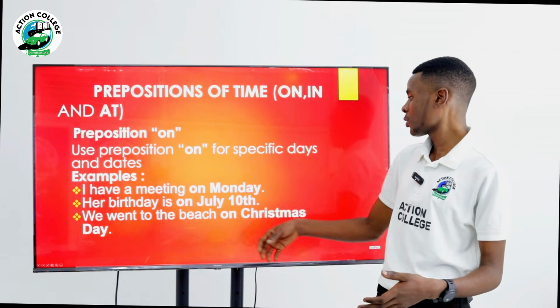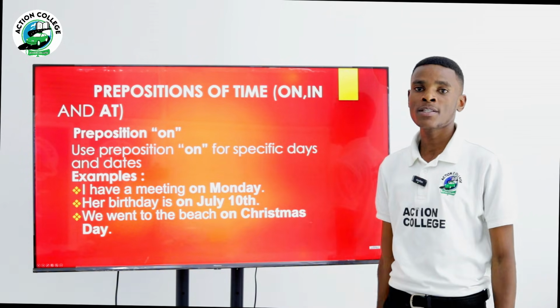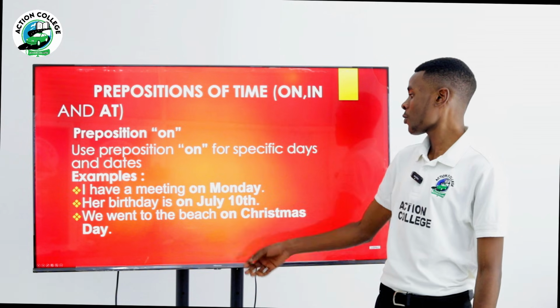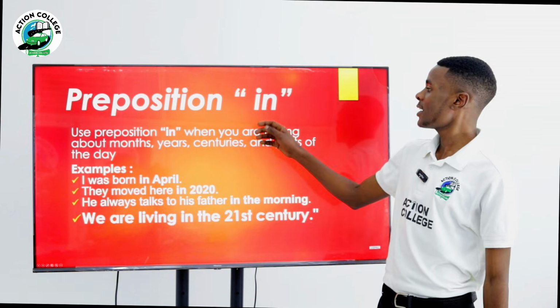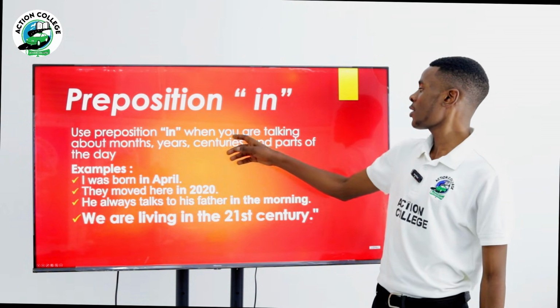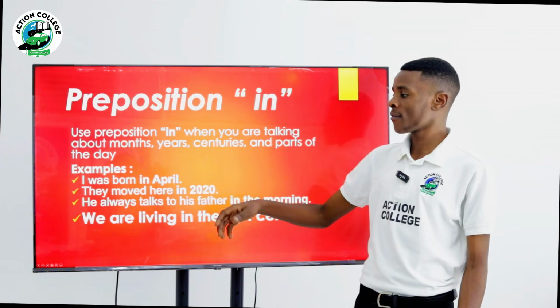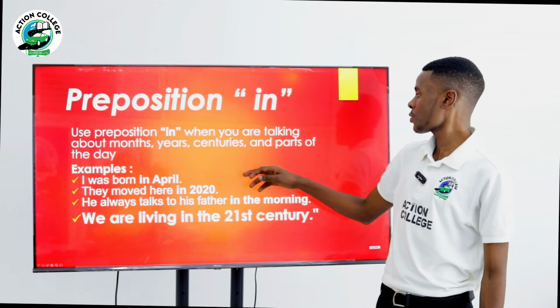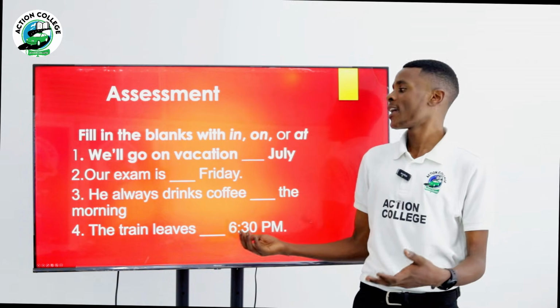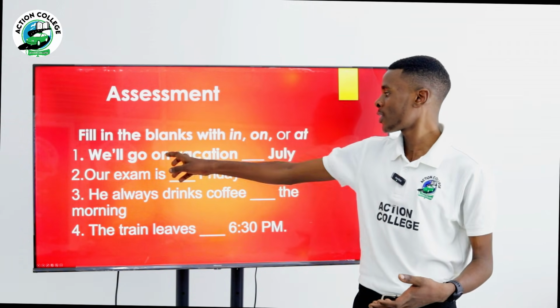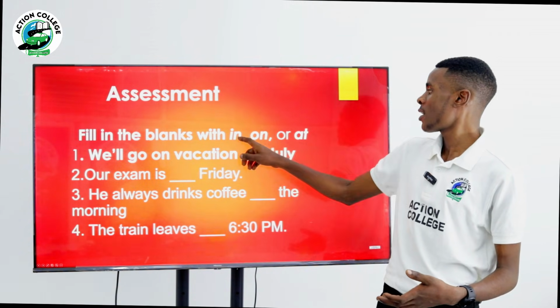Say, I will go to the beach on Christmas Day. So we have to use a preposition. A preposition in is used when you are talking about months, years, centuries, and parts of the day. We are going to fill these spaces by using prepositions of time.